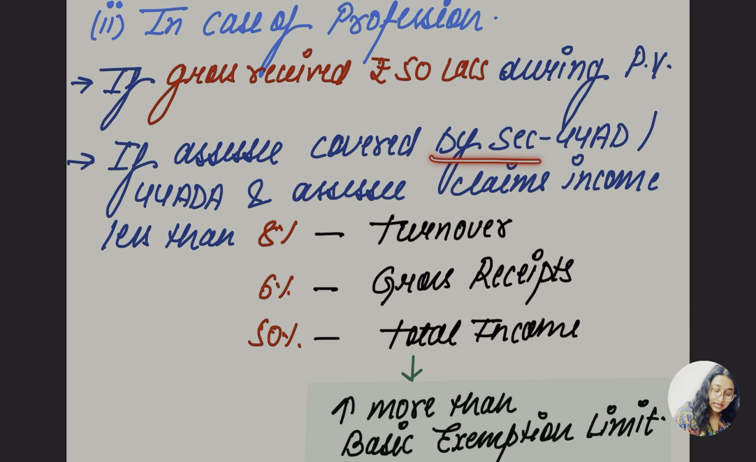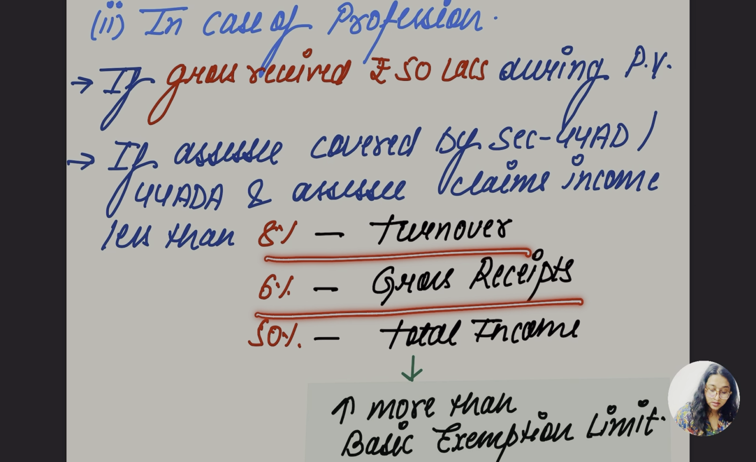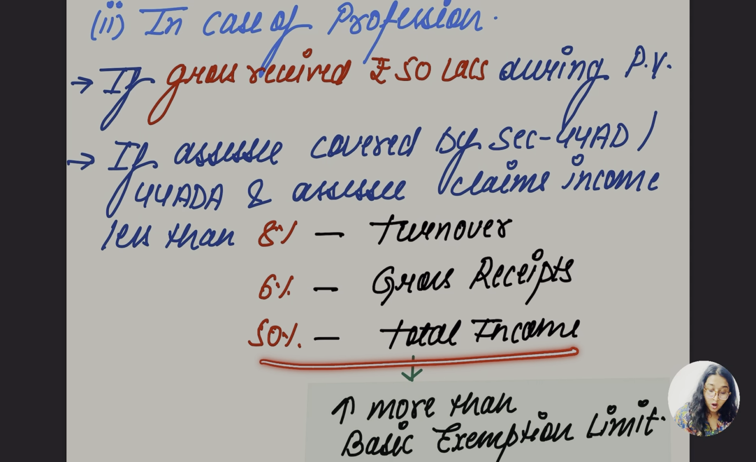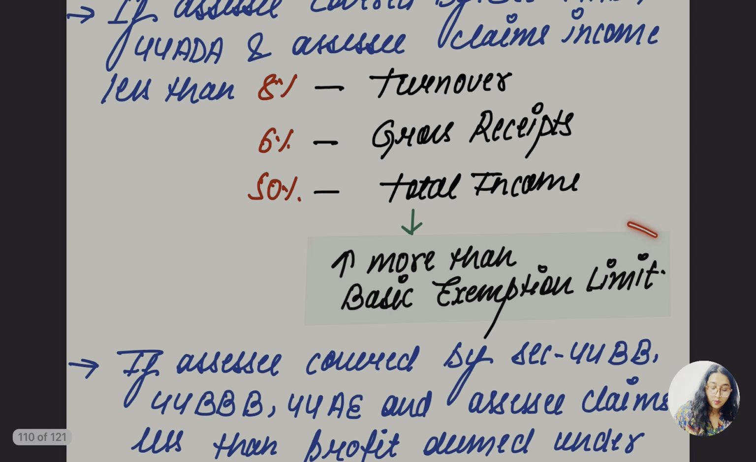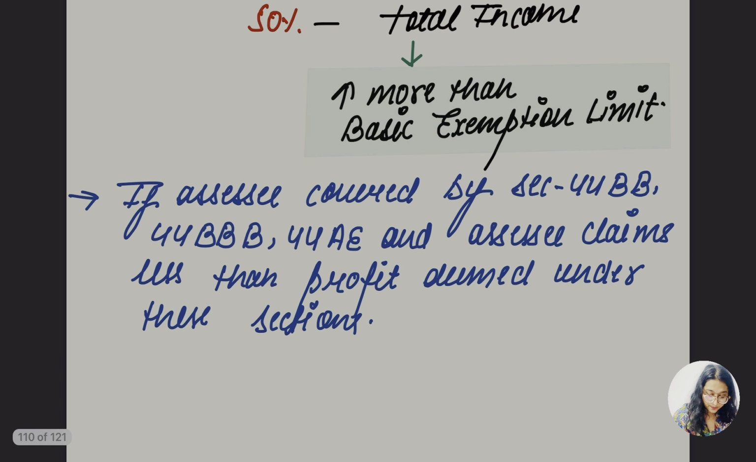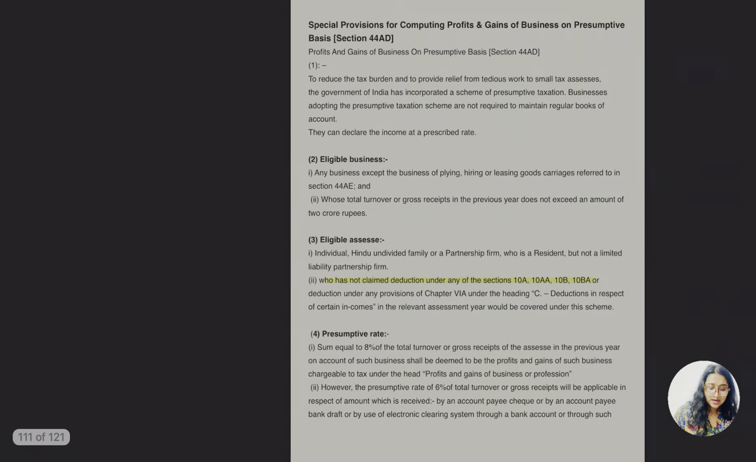If the assessee covered by section 44AD, 44ADA claims income less than 8% of the turnover, 6% of the gross receipt, or 50% of the total income, which is more than the basic exemption limit here. If the assessee is covered by 44BB, 44BBB, 44AE and claims less than the profit deemed under these sections.